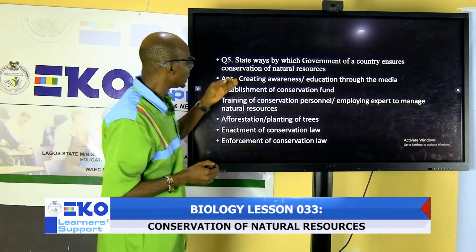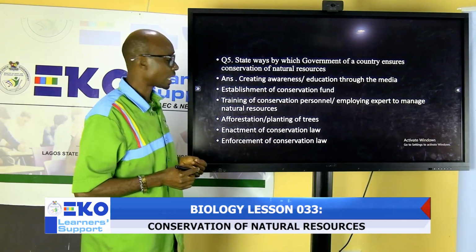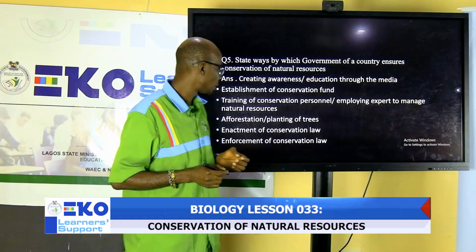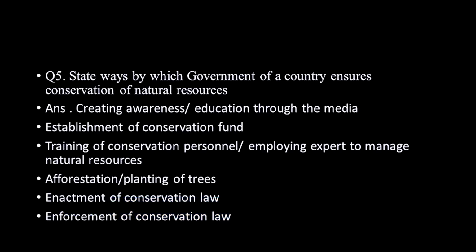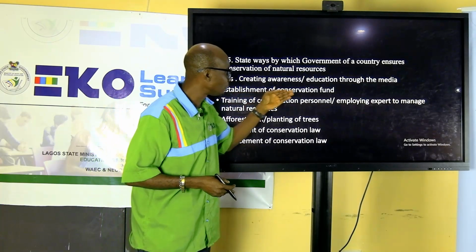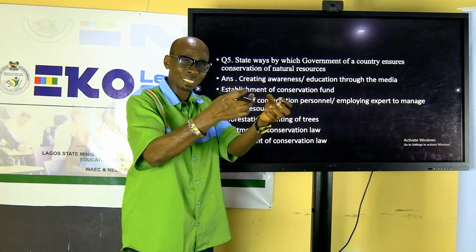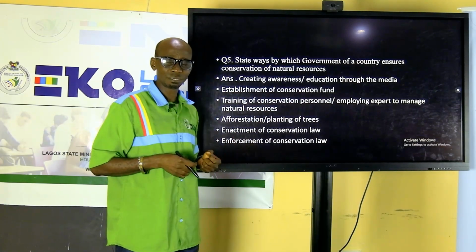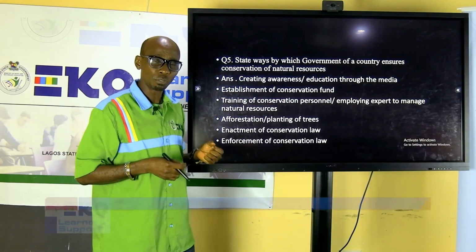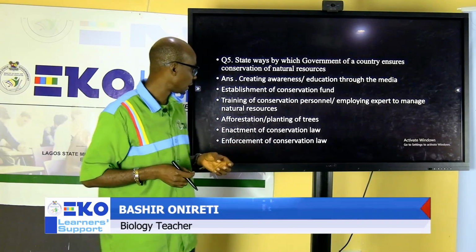The next one is, state ways by which governments can ensure the conservation of these resources. I have number 1, creating awareness. Governments need periodic awareness, periodic education, periodic public enlightenment to tell people why we need to conserve. The establishment of a conservation fund, where people involved in conservation can get money to sustain the funding of the national park or the forest reserve.